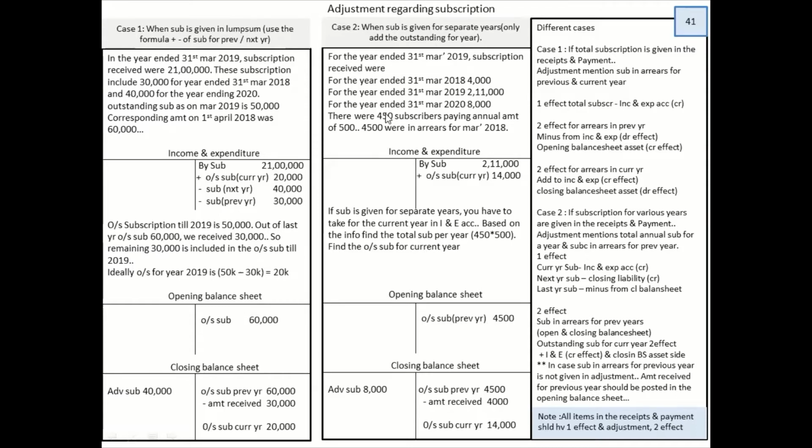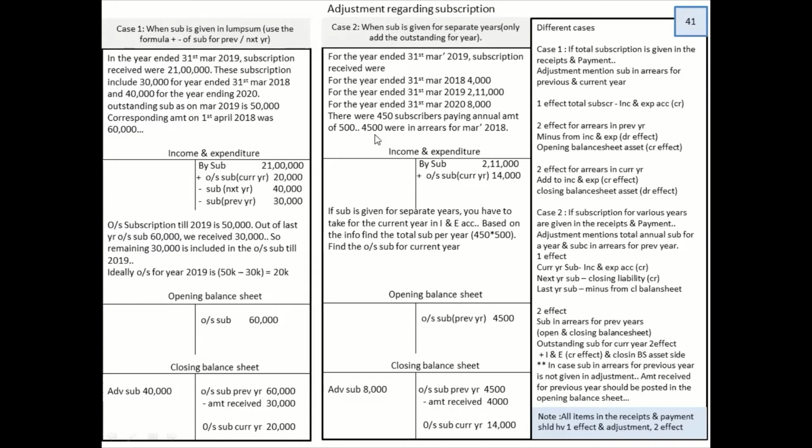So for 18, 19, 20, they have given 3 different years. They have given the amount they have collected. So whenever a lump sum amount is given, you should use the formula of adding and subtracting all the outstanding and opening advance subscriptions.